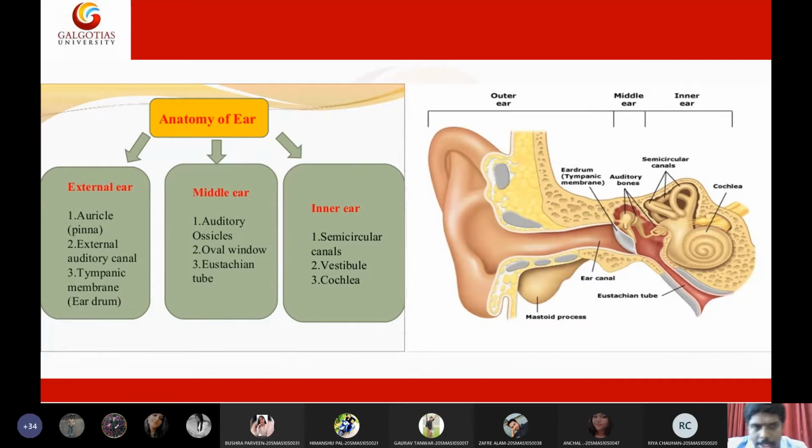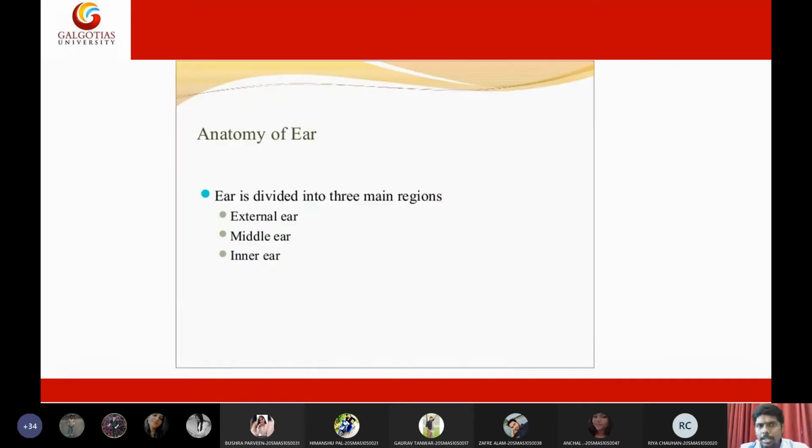I will ask a few questions. Just tell me the parts of the middle ear, students. Parts of the middle ear. Sir, auditory ossicles. Auditory ossicles, very good. Oval window, very good. And we have one more. Eustachian tube. Eustachian tube, very good. And what are the parts of the inner ear?